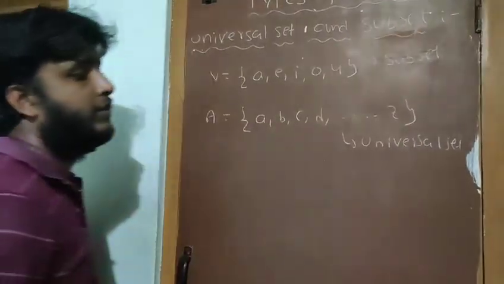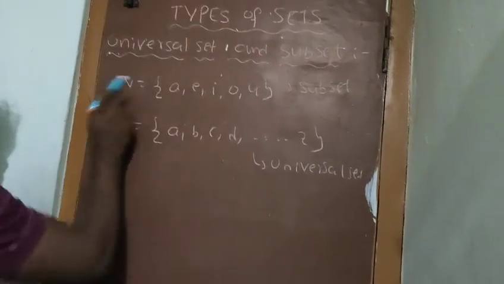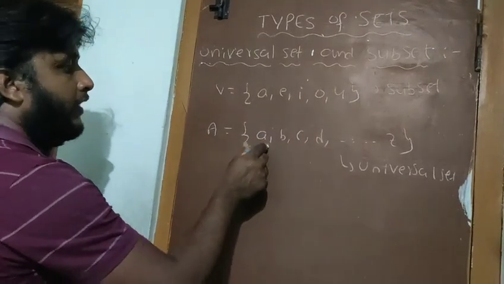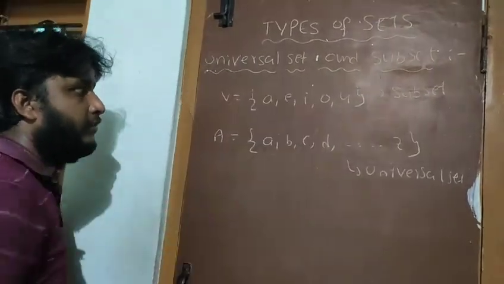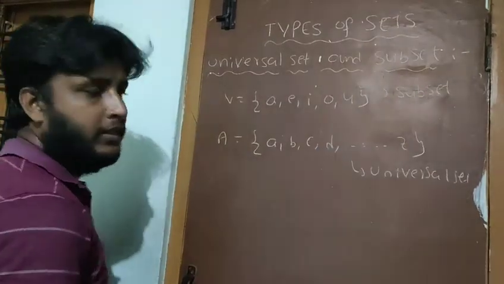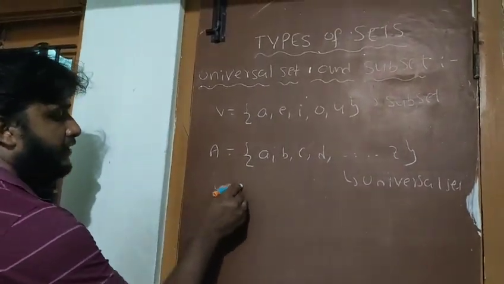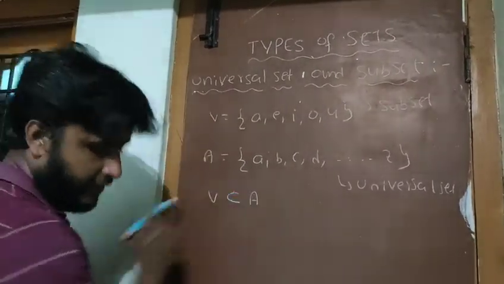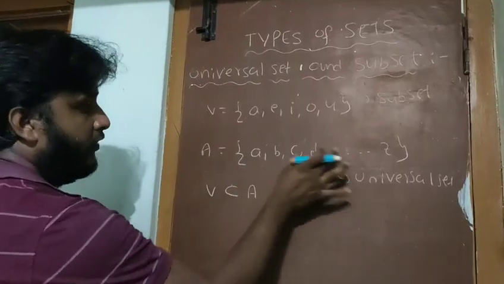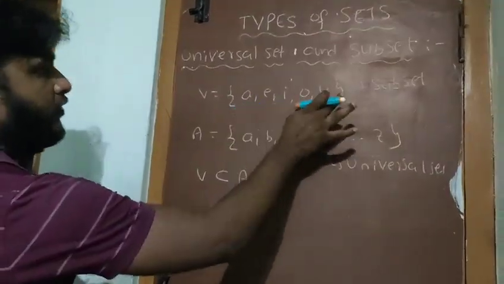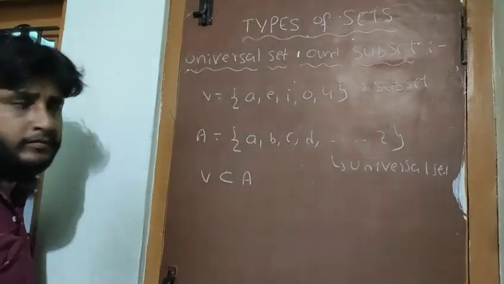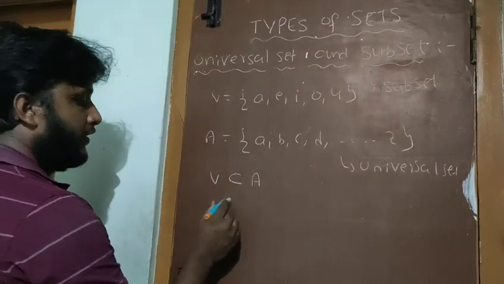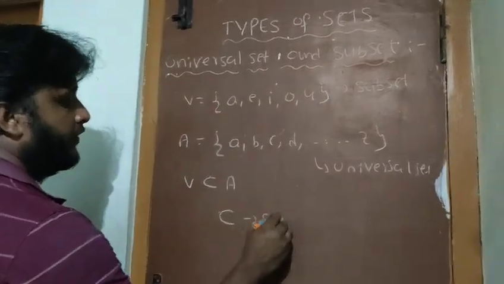First I will explain what the universal set is and what the subset is. Subset means every element of a set belongs to another set, and at least one element of the other set does not belong to the first set, then it is called the subset. For example, V is a subset of A. That means every element of V is an element of set A, and A has at least one element more. Here only A, E, I, O, U are the elements of V, while A has so many different elements. So this is called the subset and this is called the universal set.